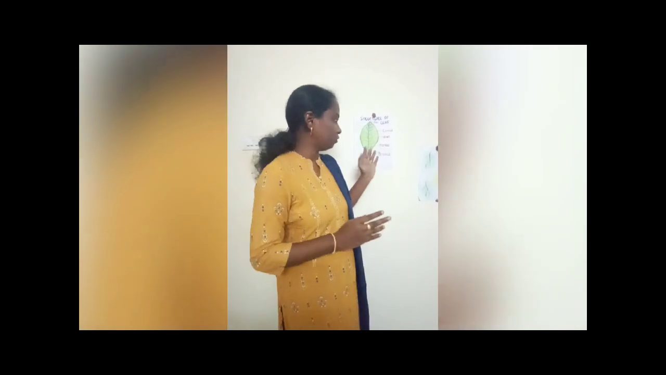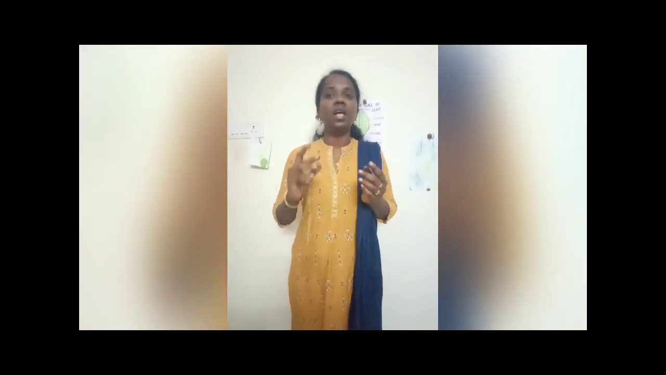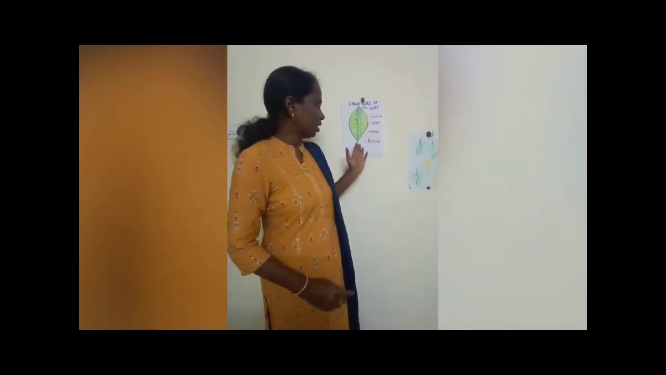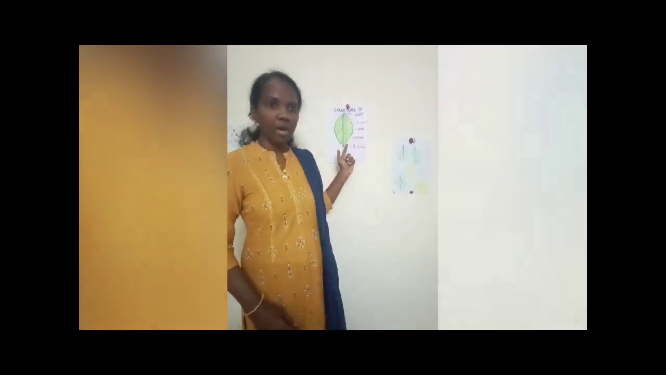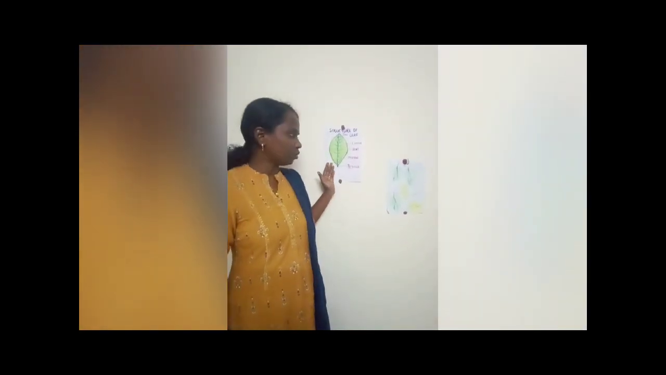So we all studied till now the structure of the leaf. As you all saw in the video, leaves are of different sizes and different shapes. Yes, we see leaves in different colors also, but all leaves will have a common structure. That common structure is the lamina, veins, midrib and petiole. So this is about the structure of the leaf.